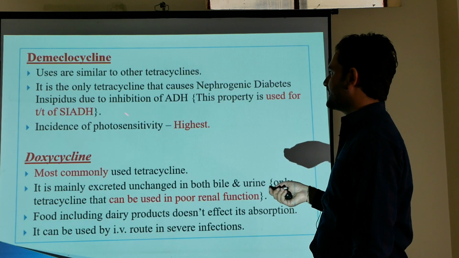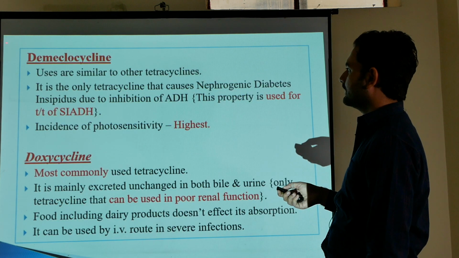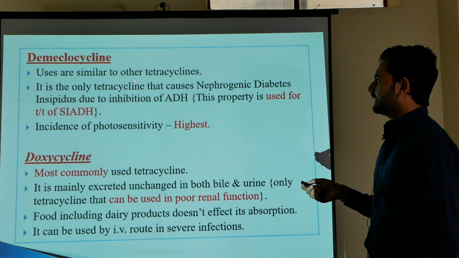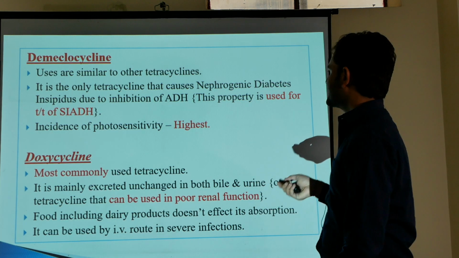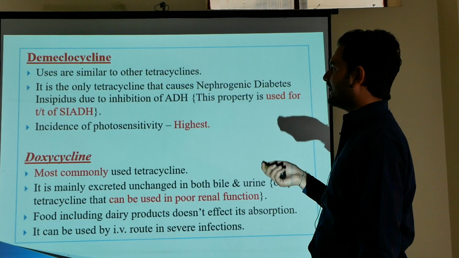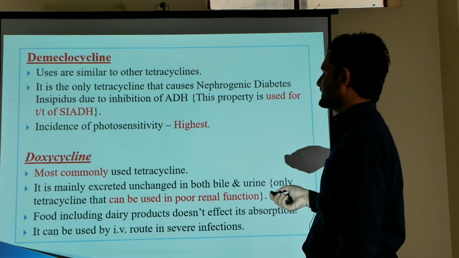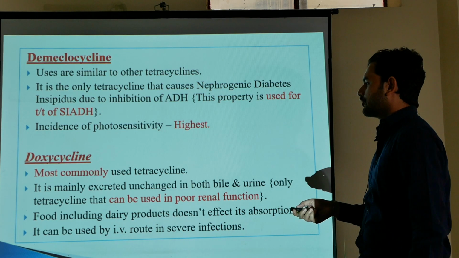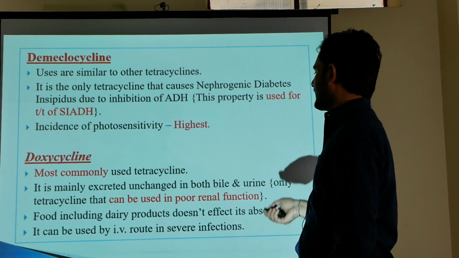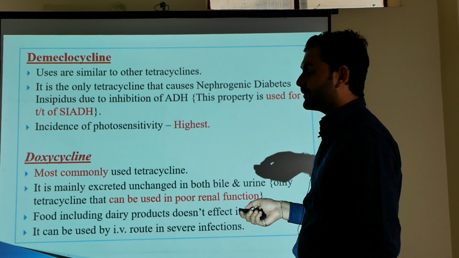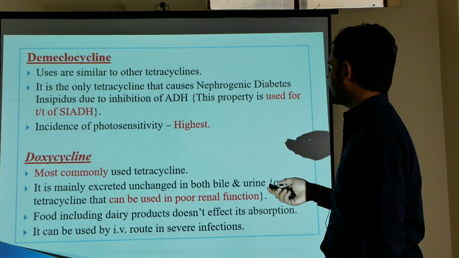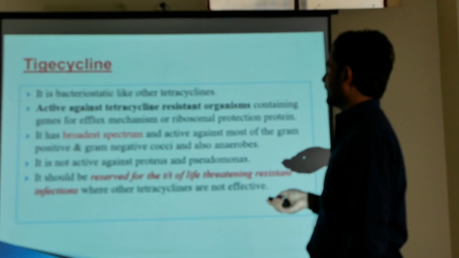The next agent is demeclocycline. With demeclocycline, we can see maximum photosensitivity, and it is used in SIADH, syndrome of inappropriate secretion of antidiuretic hormone, and all other aspects are similar to other tetracyclines. Now come to doxycycline. Doxycycline is the most important tetracycline. It is most commonly used, it can be used in renal impairment also, and it can be used by intravenous route in systemic infections.